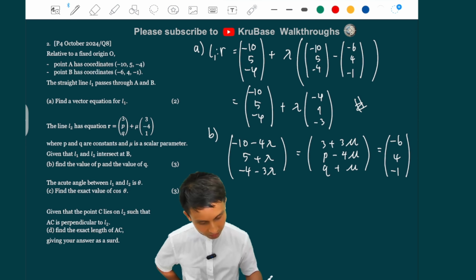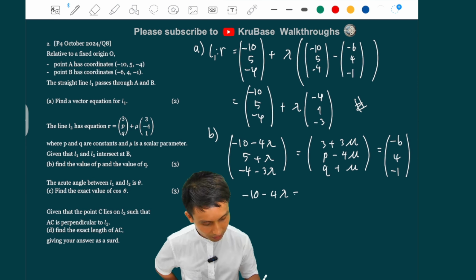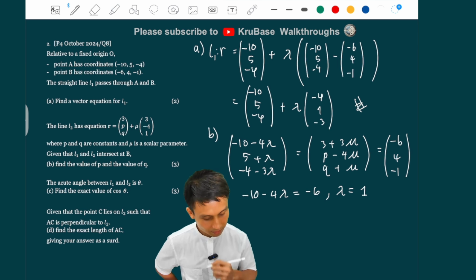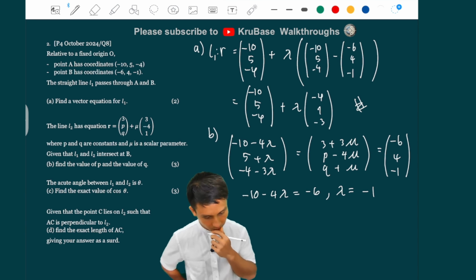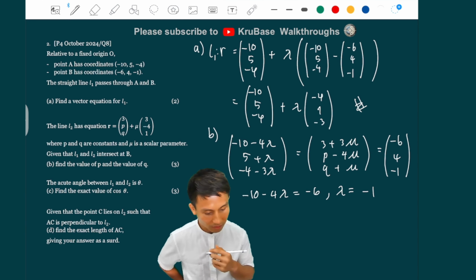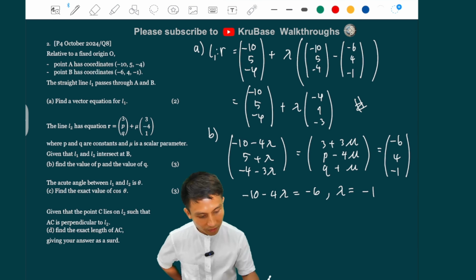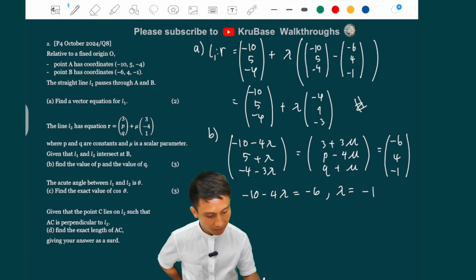So let's use the first one. Minus 10 minus 4 lambda equals minus 6. That means lambda equals 1, right? No, minus 1. So 4 lambda equals minus 4, lambda equals minus 1. So we're going to use that to solve for p and q.